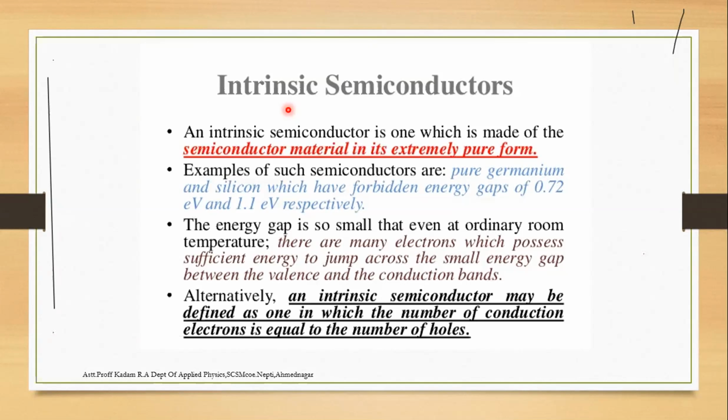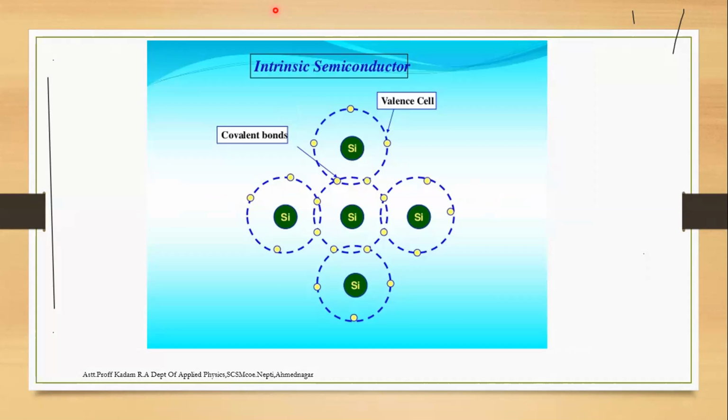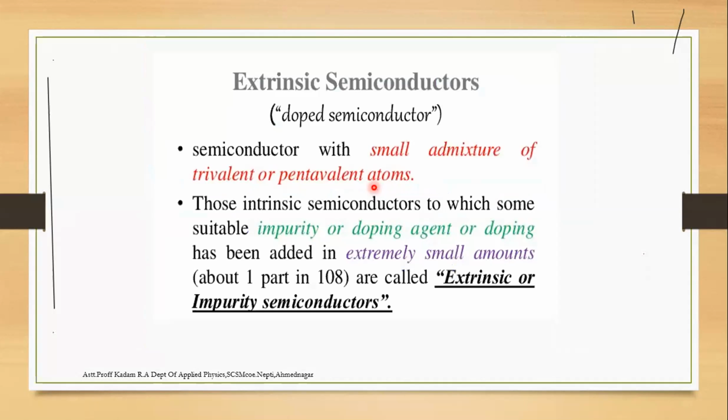An intrinsic semiconductor may be defined as one in which the number of conduction electrons is equal to the number of holes. This is the intrinsic semiconductor diagram of silicon, showing the valence shell and the conduction band.